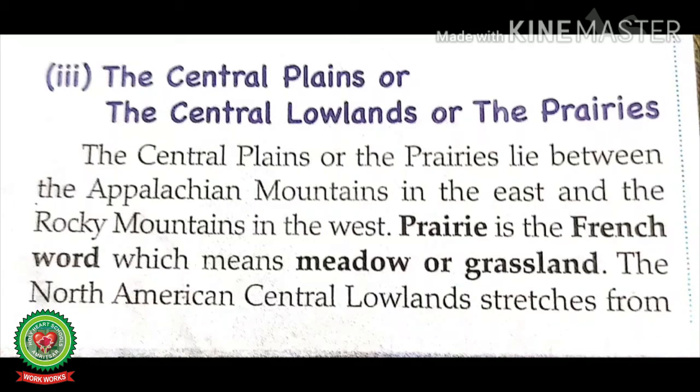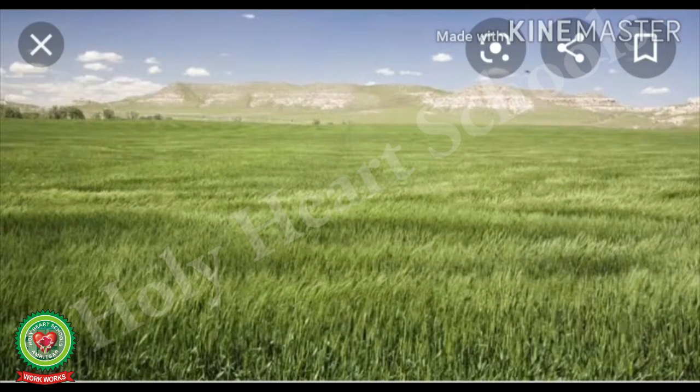Let us do the reading of the next part. Our next topic is the central plains or the central lowlands or the prairies. The central plains or the prairies lie between the Appalachian Mountains in the east and the Rocky Mountains in the west. Prairies grasslands are temperate grasslands of North America. These lie between Rocky Mountain in the west and Eastern Highlands in the east.